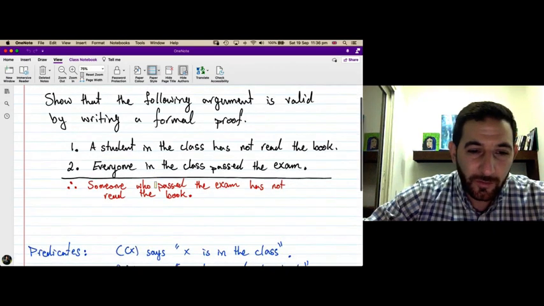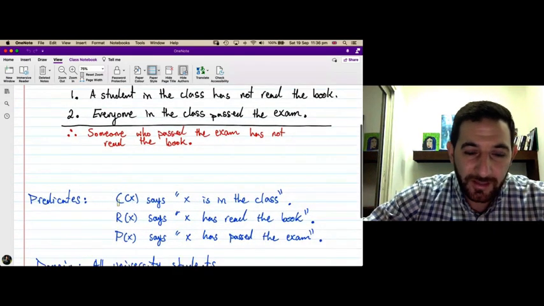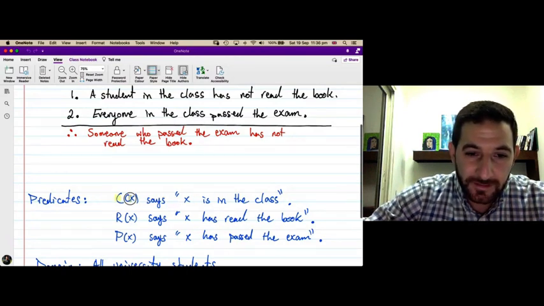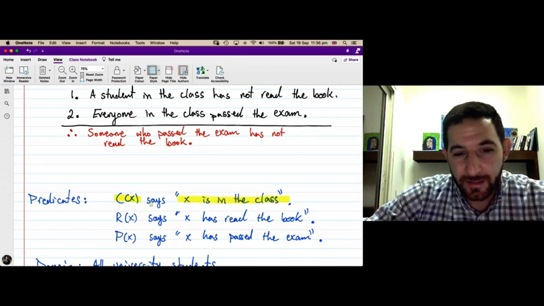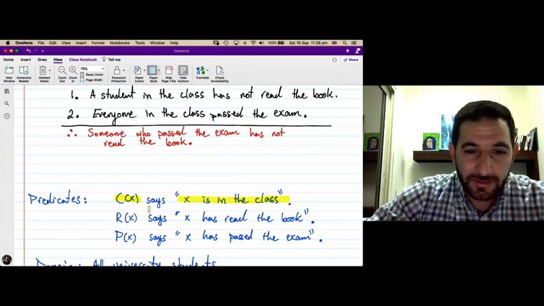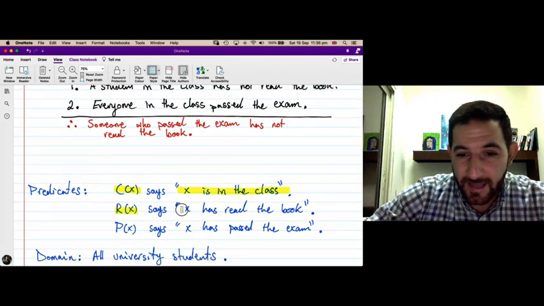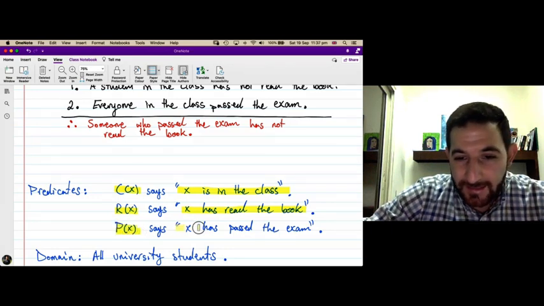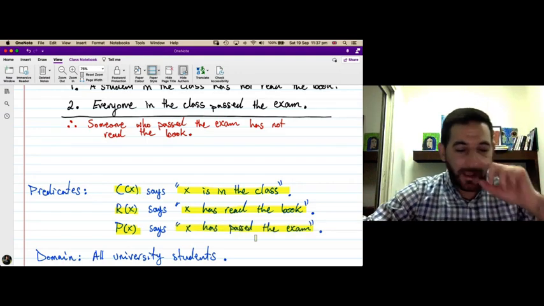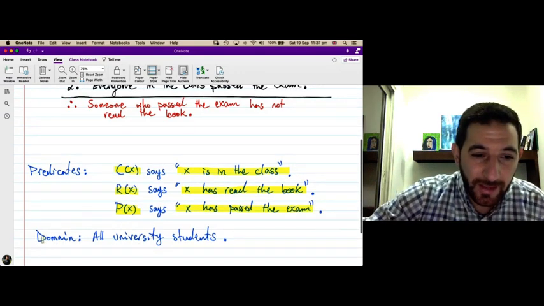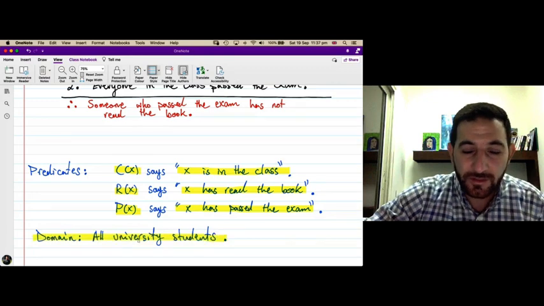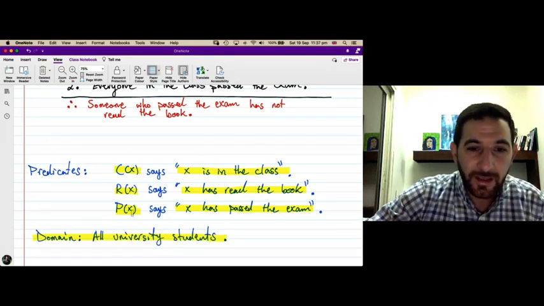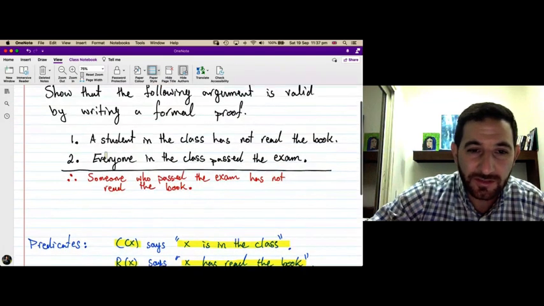So I want to use the following predicates. We will use three predicates. C of X, which says that X is in the class. A predicate is a statement talking about variables. So C of X says X is in the class. R of X says X has read the book. P of X says that X has passed the exam. And the domain of the variable X is all university students. So here we have the university students and we have the students in the class we are considering.